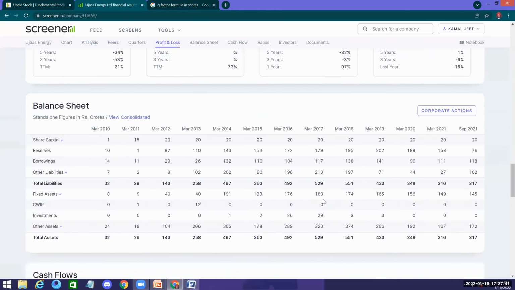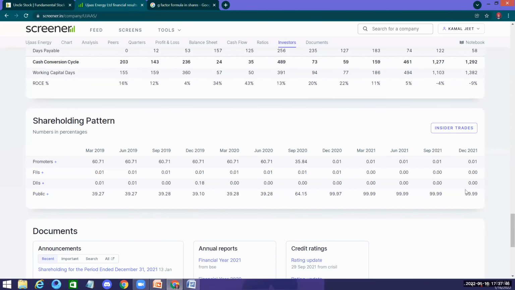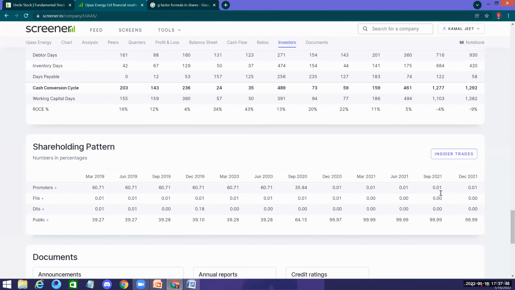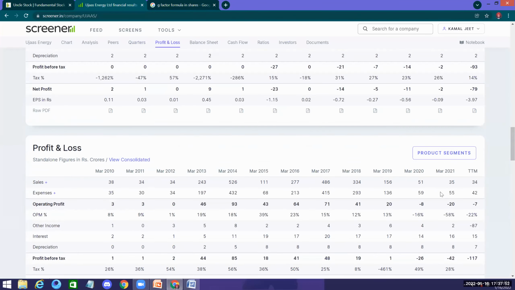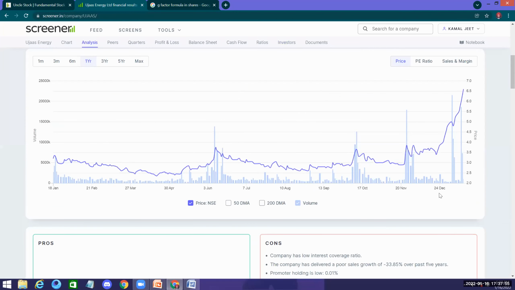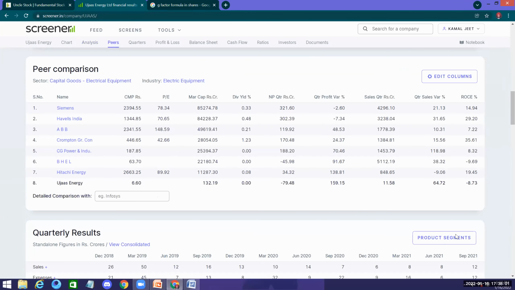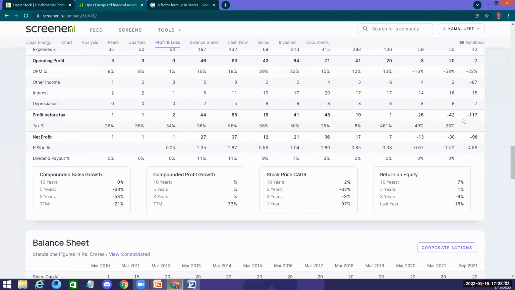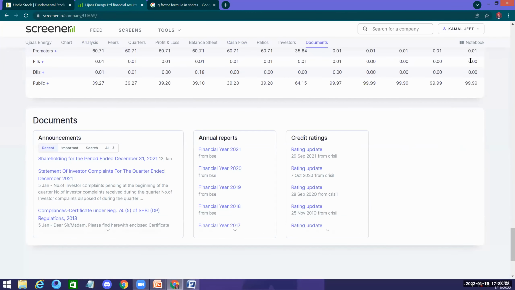Sir, I had invested in it in 2020, and after that the stock fell in January, it went high and then again dropped. I exited in May-June. It's better to avoid. See, you can't have a company where the owners have only 0.01% stake, where they are just going to dump. This may be a stock for a pump and dump. So be very careful about these kinds of stocks.